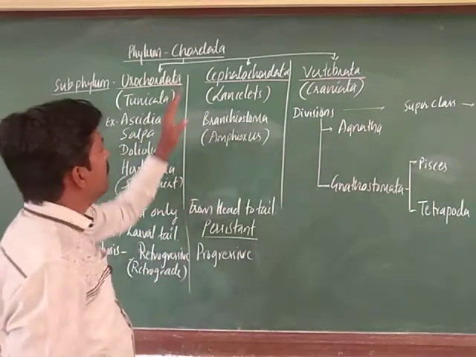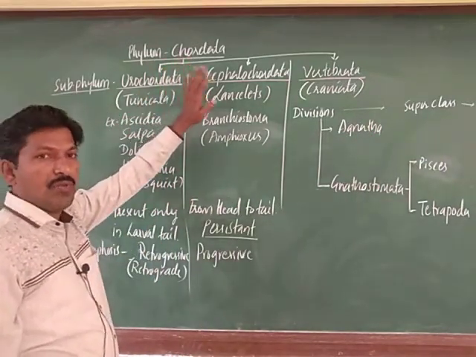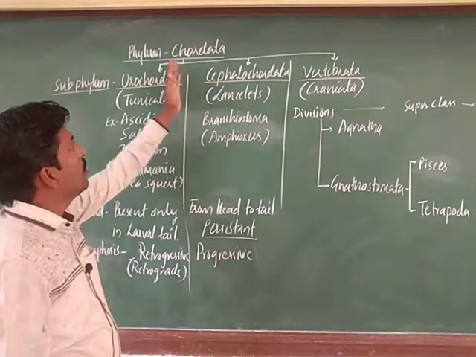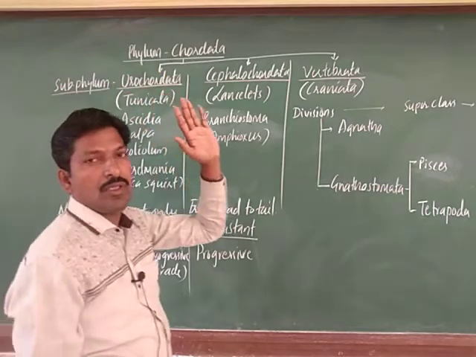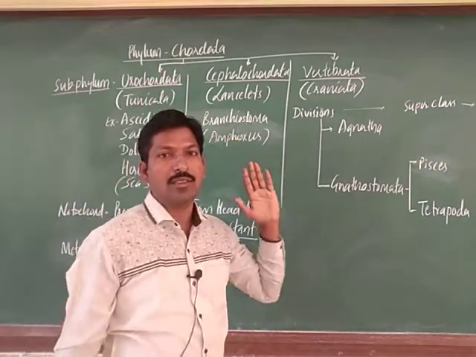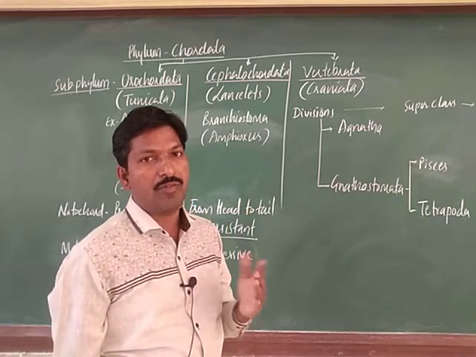So these are the subphyla under the phylum Chordata. In earlier study there was one more subphylum, Hemichordata. That was cancelled here and it is kept under the non-chordata as a phylum, right.